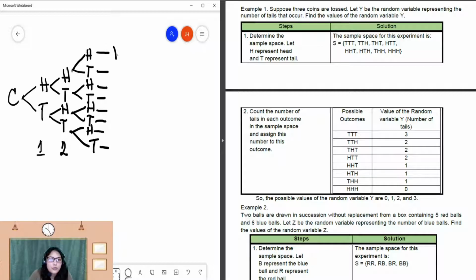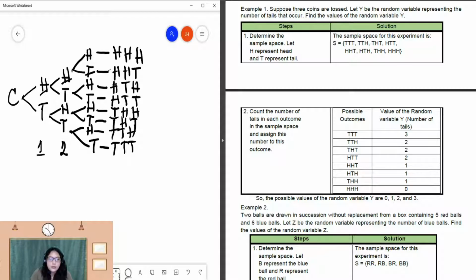So we have head, head, head. Then head, head, tail. Next is head, tail, head. Head, tail, tail. Tail, head, head. Next is tail, head, tail. Tail, tail, head. And tail, tail, tail. So this is the answer for the sample space. Remember, when you have a sample space, you write it in a set. So we have head, head, head.